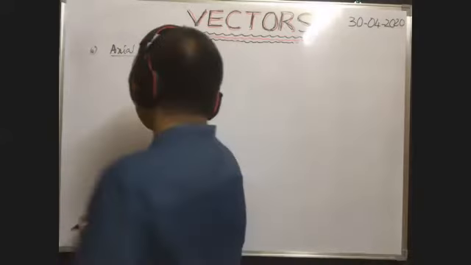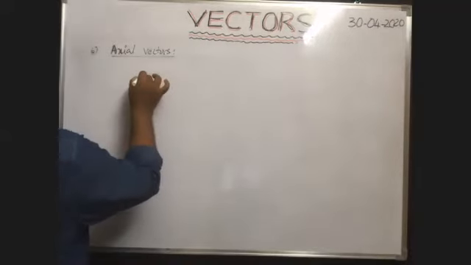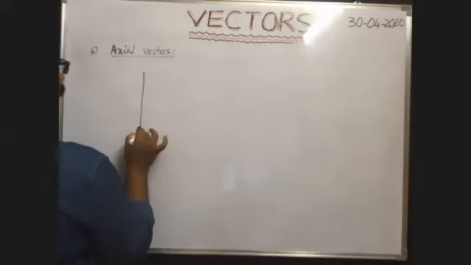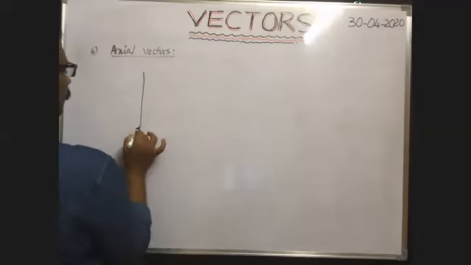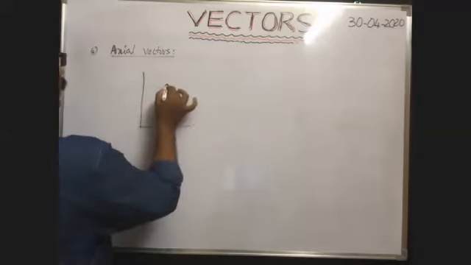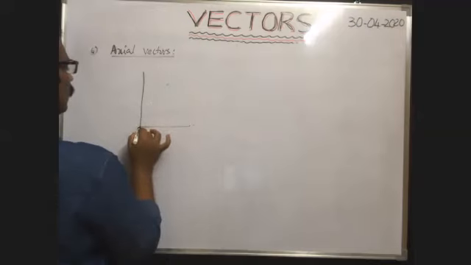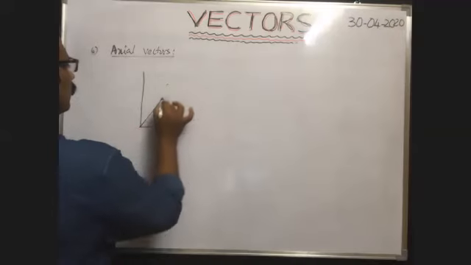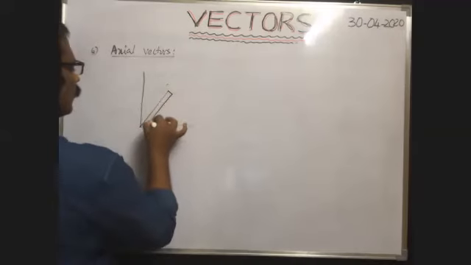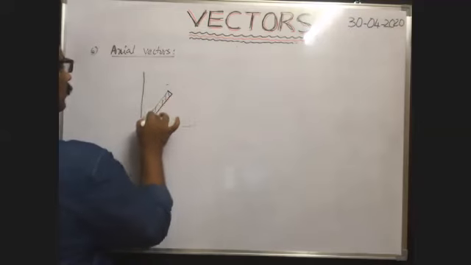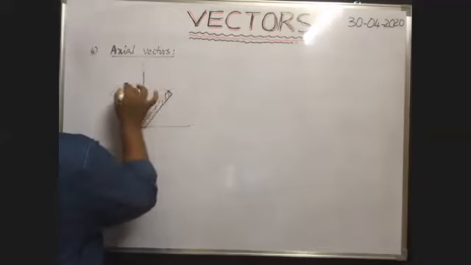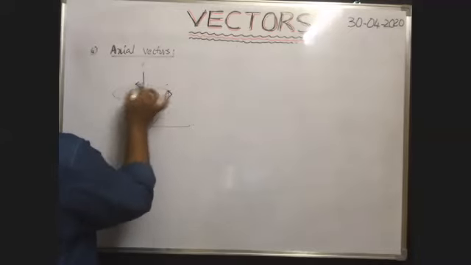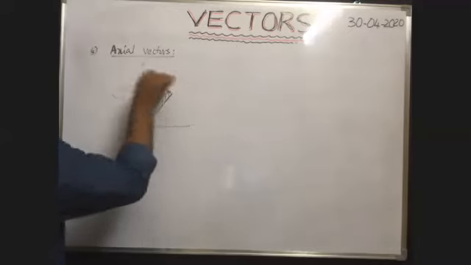For example, suppose there is a body. Here there is a rod. It is rotating along this path like this, about this axis, in anti-clockwise direction.